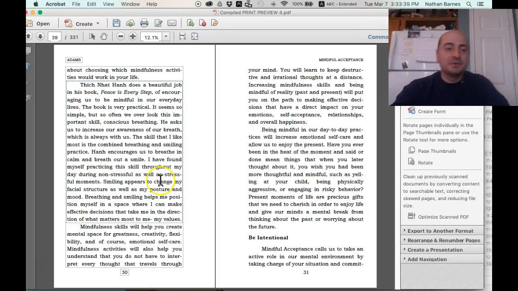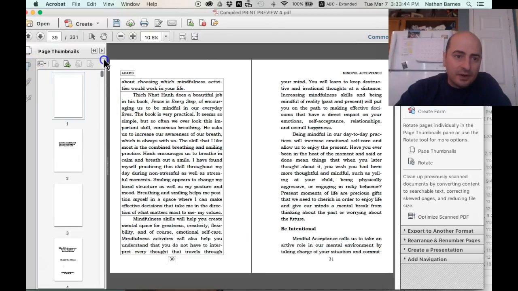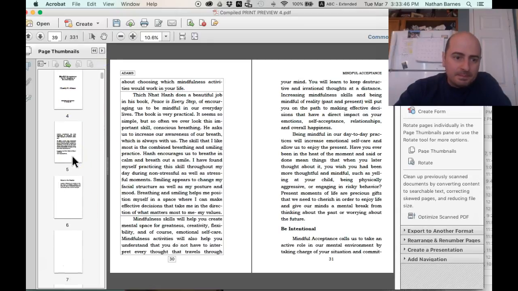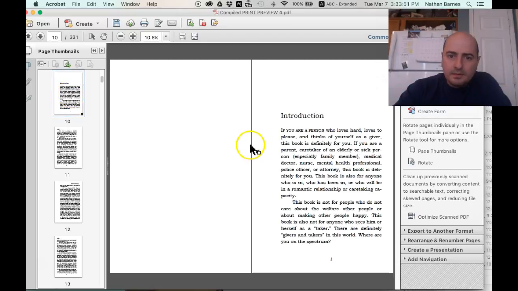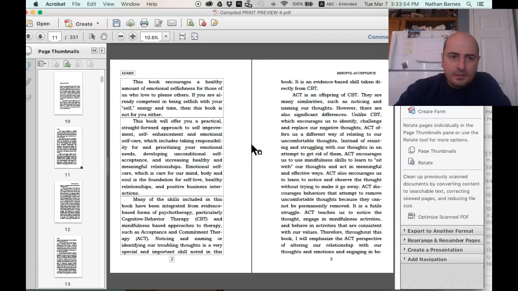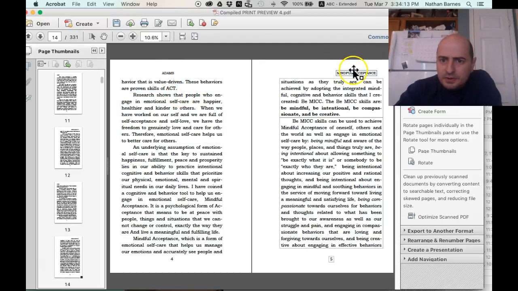Oh, let me show you something here. I'm going to go back a little bit just to give you an idea of the variety you have. Okay, so this is pages 2 and 3. I'm going to go to pages 3 and 4, and I'm going to center that so you can see what that looks like.